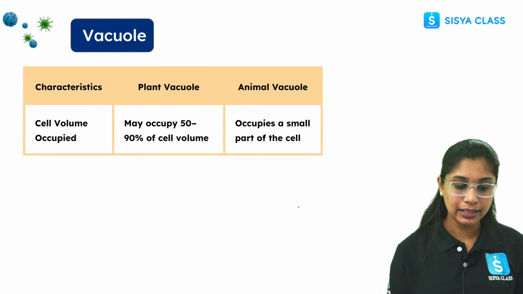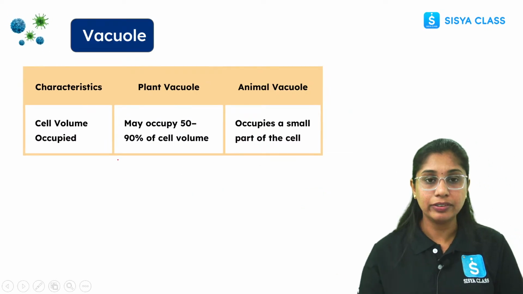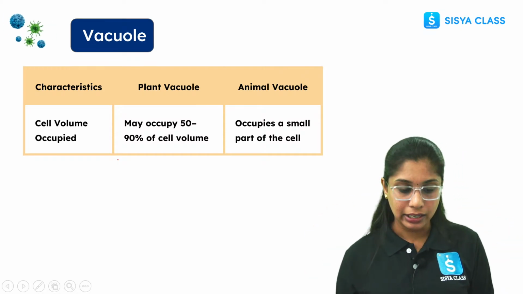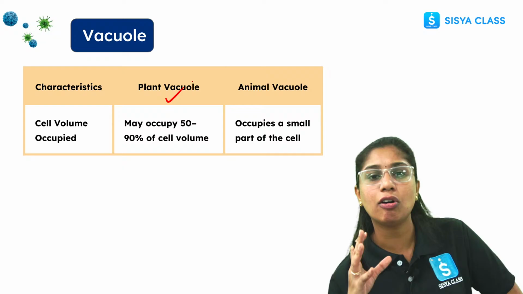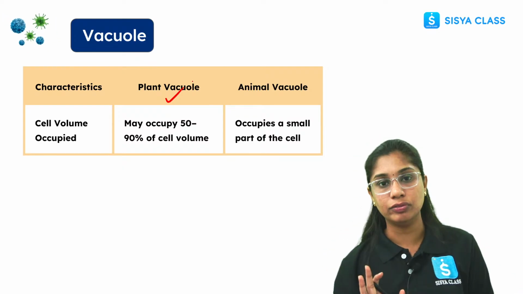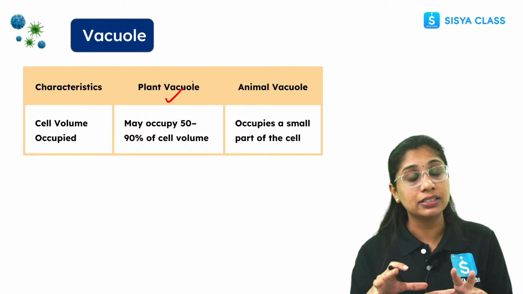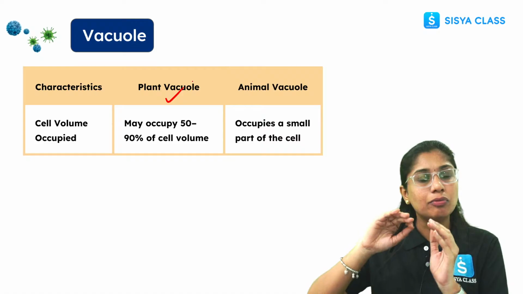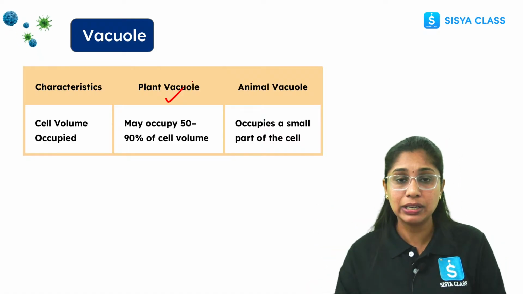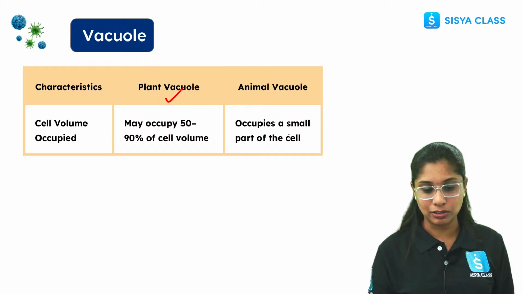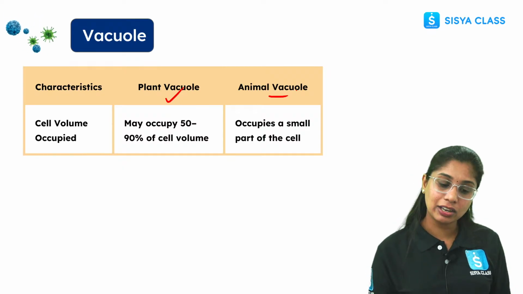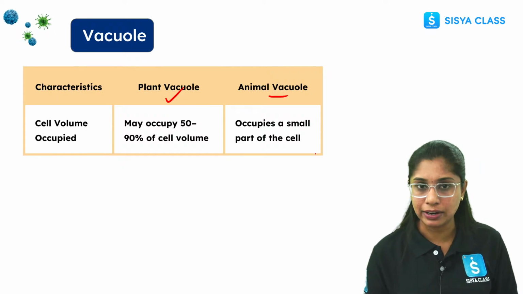Then cell volume. In the entire cell, the plant vacuole occupies almost 50 to 90% of the volume. Because of this, the nucleus is pushed towards the periphery because the majority of the portion is occupied by the plant vacuole. The animal vacuole occupies a very small part of the cell.